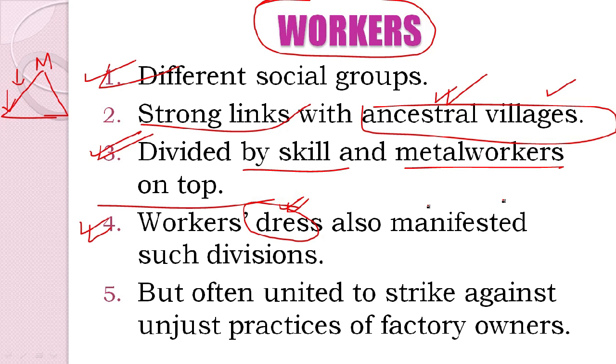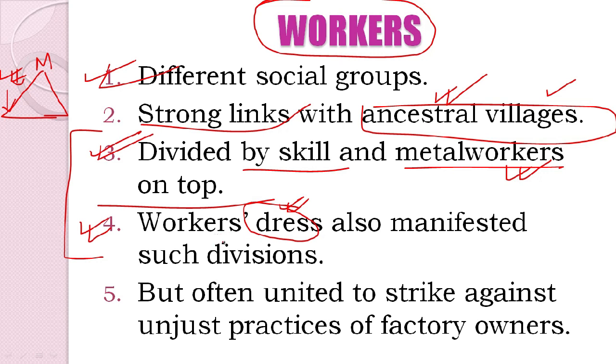Okay, now we see that workers' dress also manifested such divisions. For example, metal workers wore a different kind of dress than the other workers, such as railway or dock workers, who wore another kind of dress. So the dress also manifested these divisions, which we see in point number 3, that workers were divided on the basis of skill.